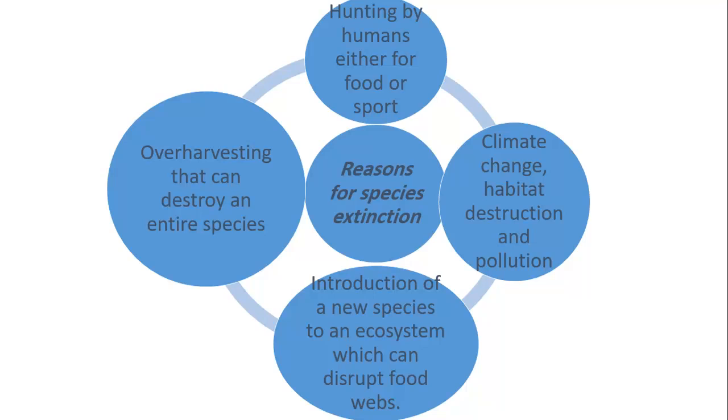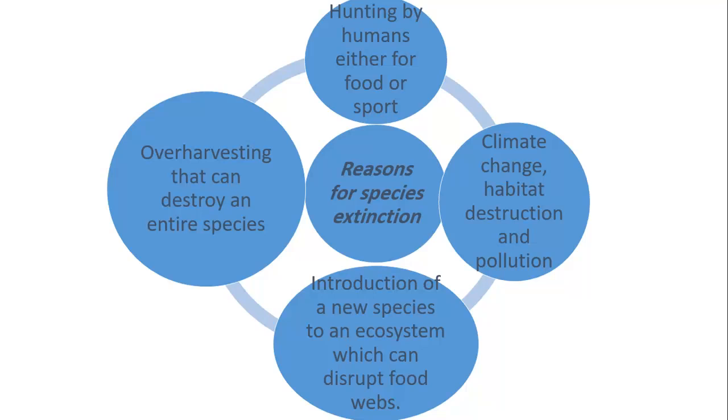First, climate change, habitat destruction and pollution. All those side effects of habitat destruction can cause some species to go extinct, and we said that by removing a species from the food web or from the ecosystem, this can disrupt the whole ecosystem of this area.